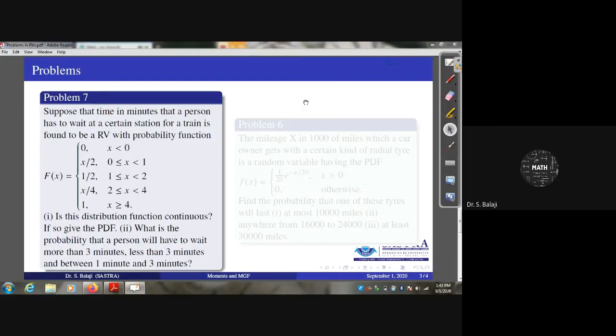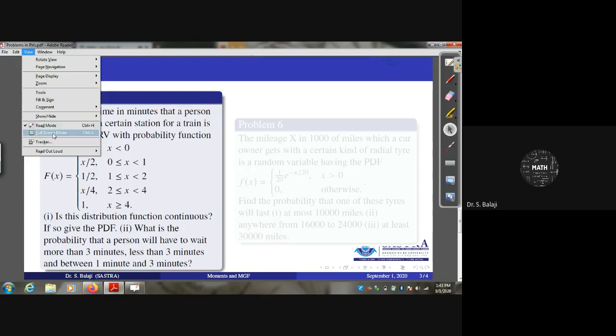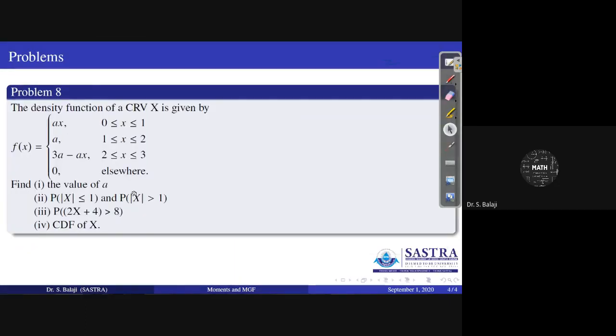See that here. Similarly, the next problem. The density function of a continuous random variable capital X is given by f of x equal to an expression in terms of some unknown a, with some range also given. They are asking to find the value of a. Here the density function is given, therefore this is small f of x, so it is a PDF. To identify the value of a, you have to integrate from minus infinity to infinity of f of x dx. With the help of that, you can get the value of a.